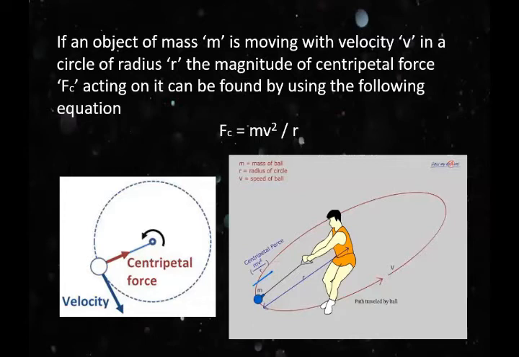Students, when a body is revolving in a circle, suppose the body is at an initial point, for example P, and after a small interval of time it moves to another point, which we call P dash. The body gives the angular displacement.